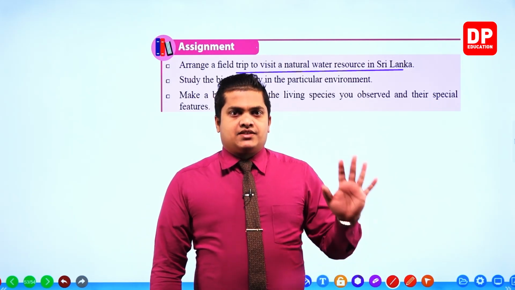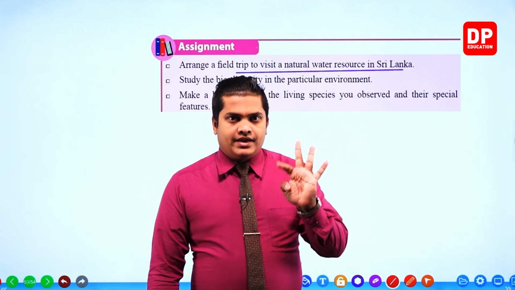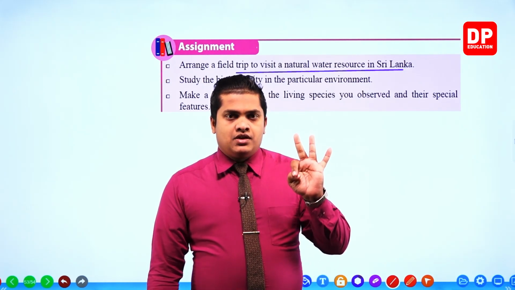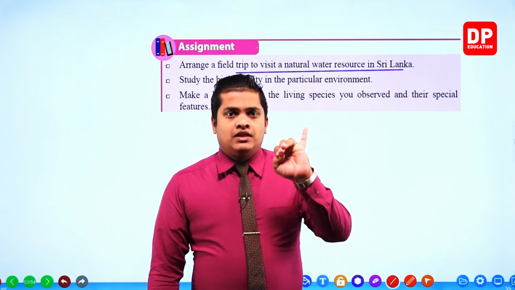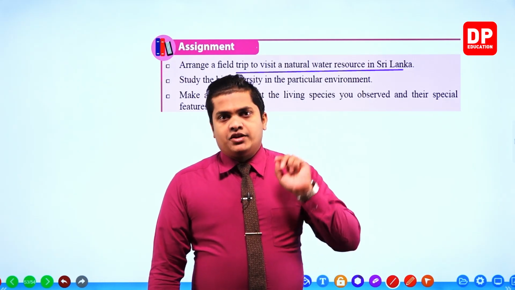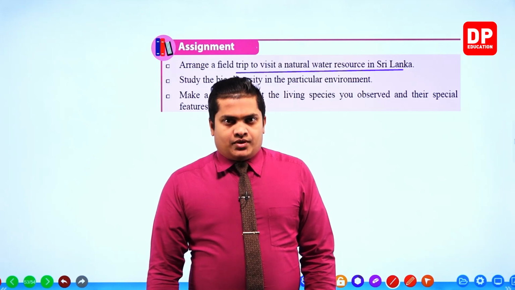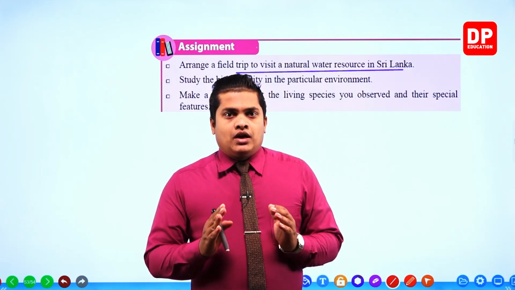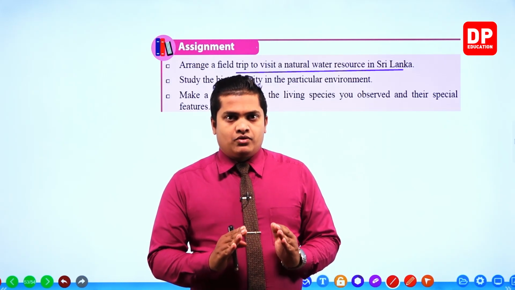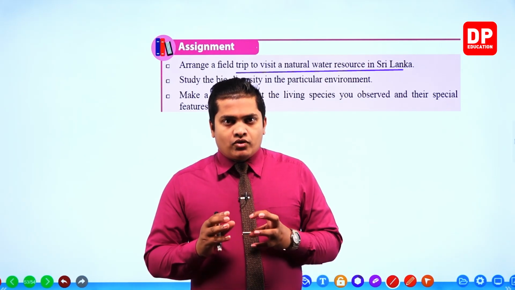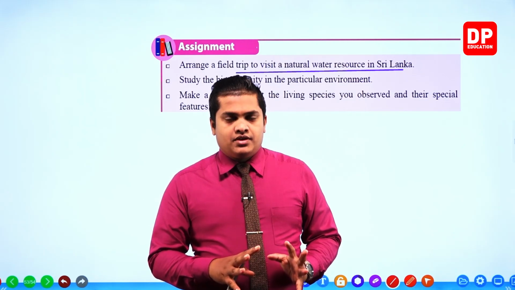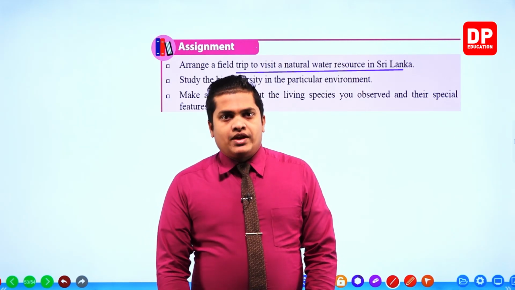We discussed oceans, inland water reservoirs, riverine environments and rivers, estuaries, lagoons, and my dear children, wetlands. I hope that you got a good idea about the lesson. In our next chapter, we'll discuss the terrestrial environments that can be observed in Sri Lanka.